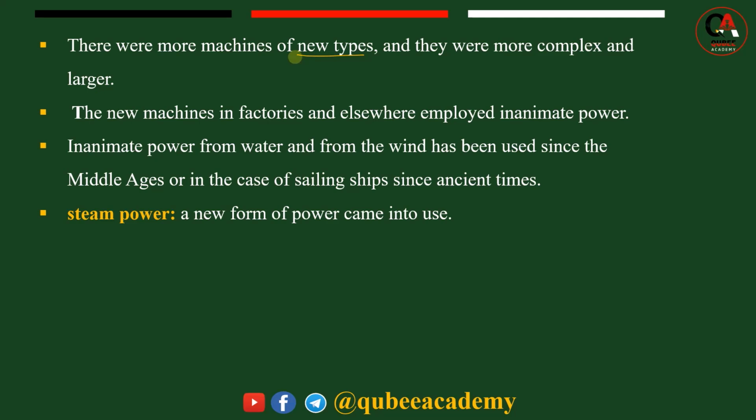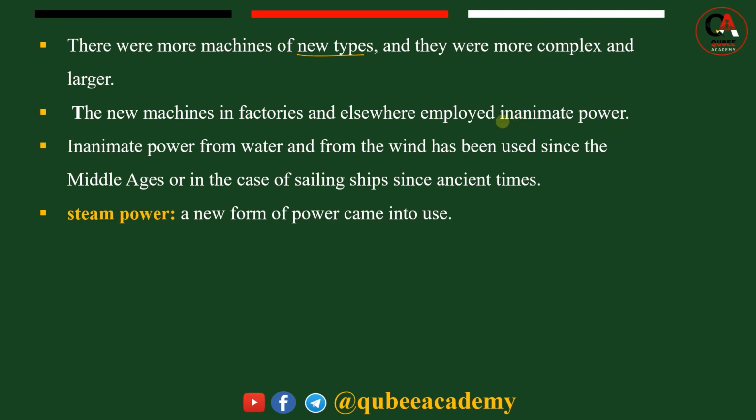Many workers lost parts of their bodies because it was a new machine innovated during that period. New for the workers, this means positive consequences and negative consequences. One of the main features of the Industrial Revolution was that new machine factories and elsewhere employed inanimate power.